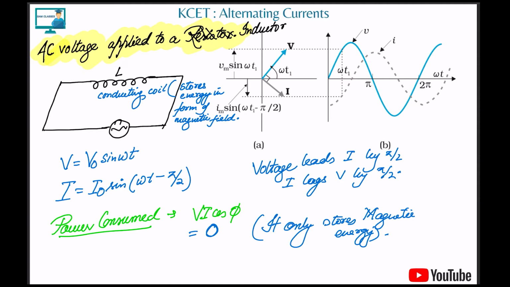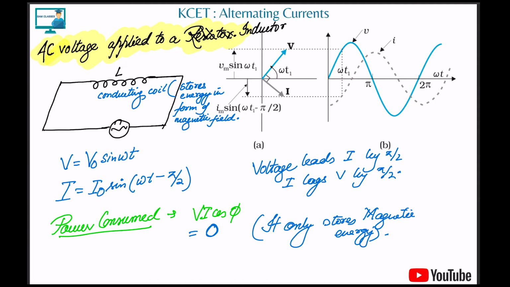Conducting coil, nothing it is. It stores energy in the form of magnetic field. Now here, if voltage is equal to V naught sin omega t, current is I naught sin(omega t minus phi). Means voltage is ahead of the current by pi by 2. Voltage is leading the current by pi by 2. So if voltage is leading, the current is lagging. Correct. Now you say, sir, how is voltage leading?